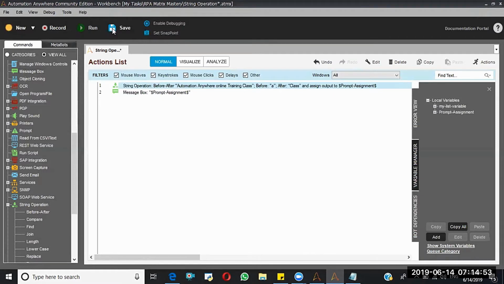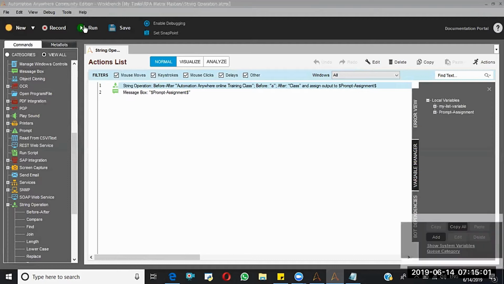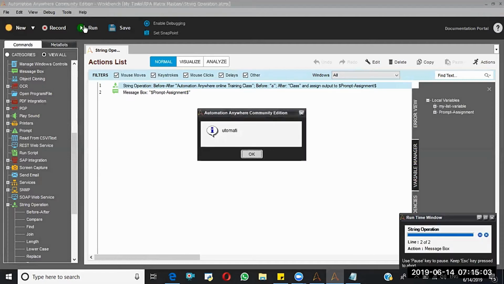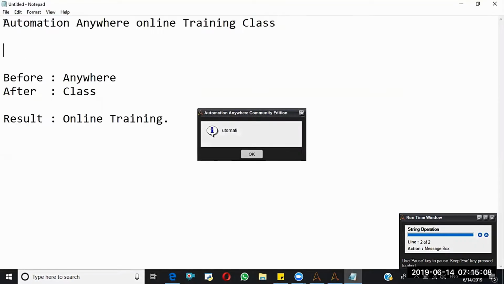After getting the A, you should extract 6 characters. This string has been extracted. Here I said search for A, and once you find the A, extract the 6 characters. That's the reason this particular string has been extracted.